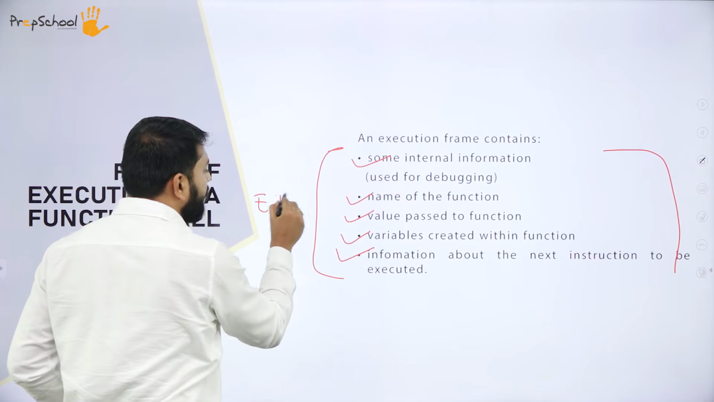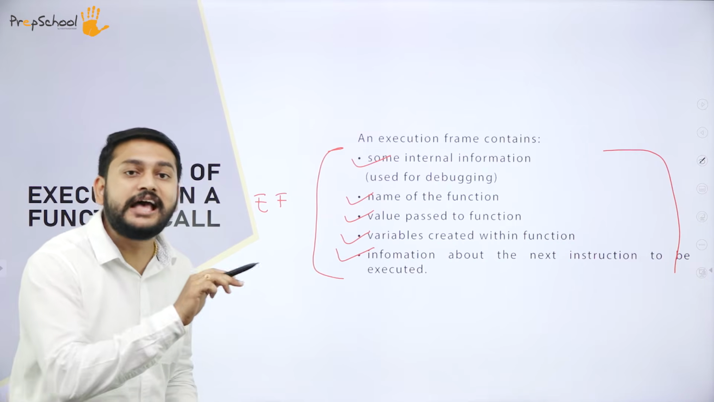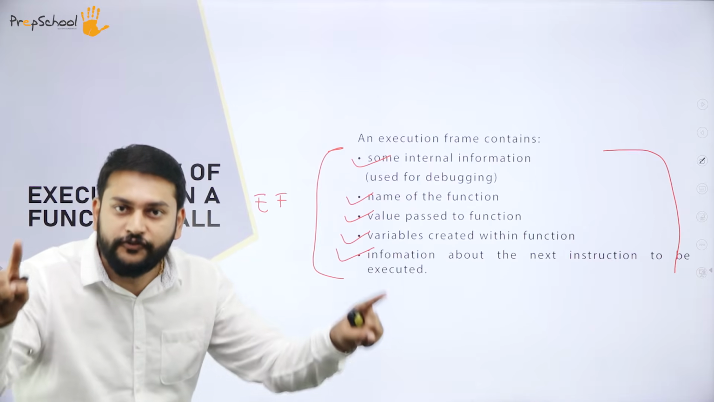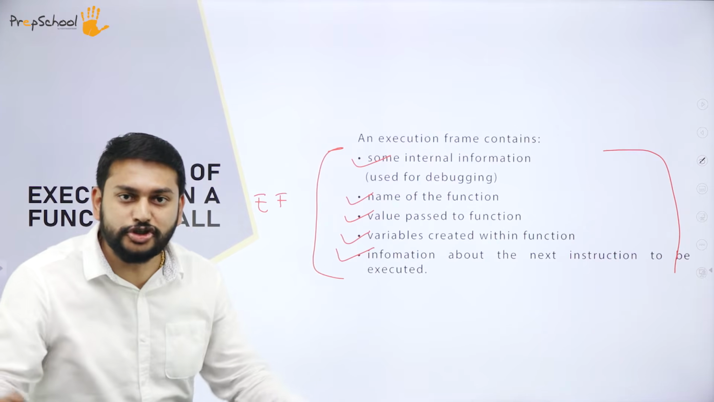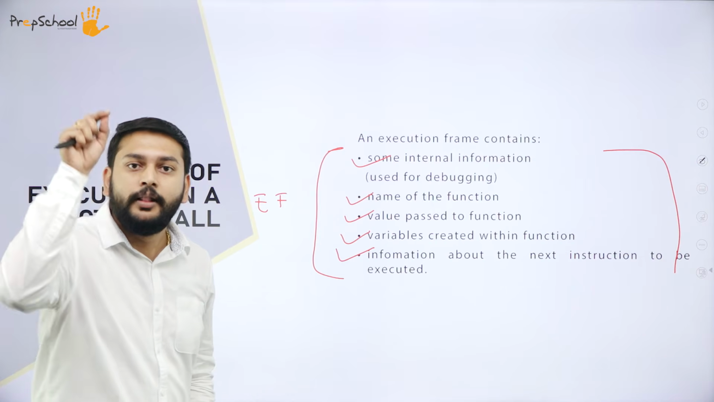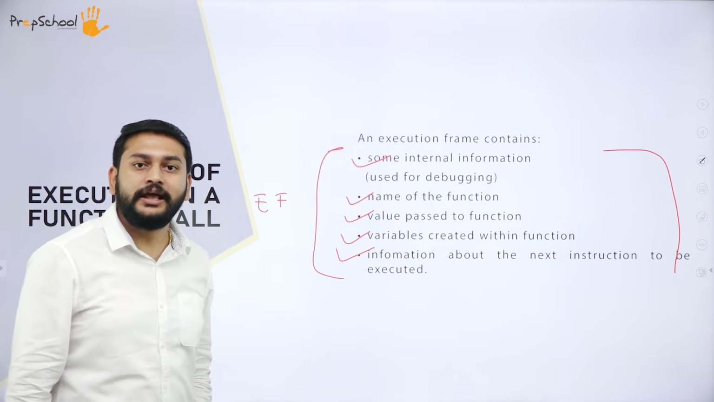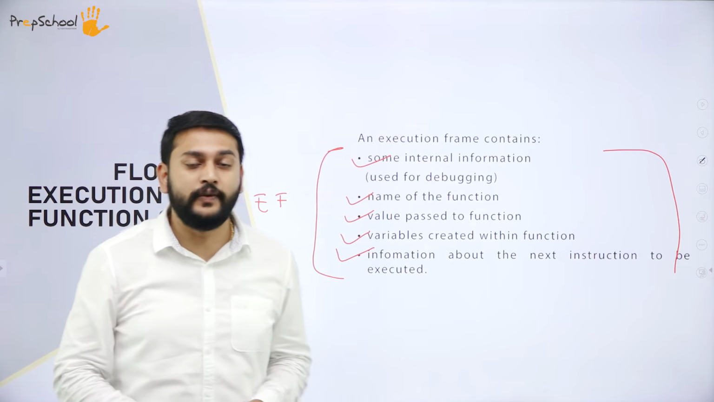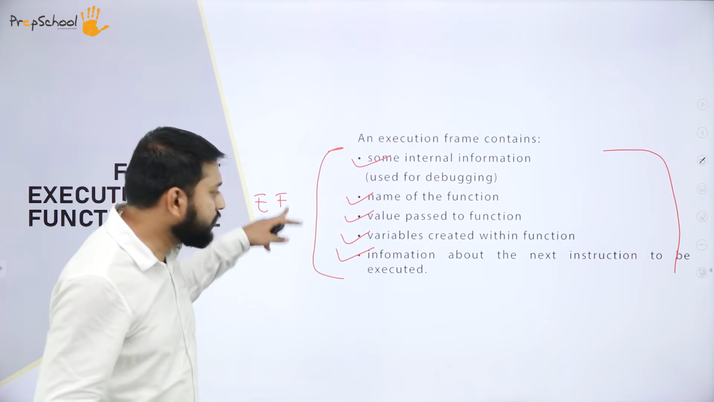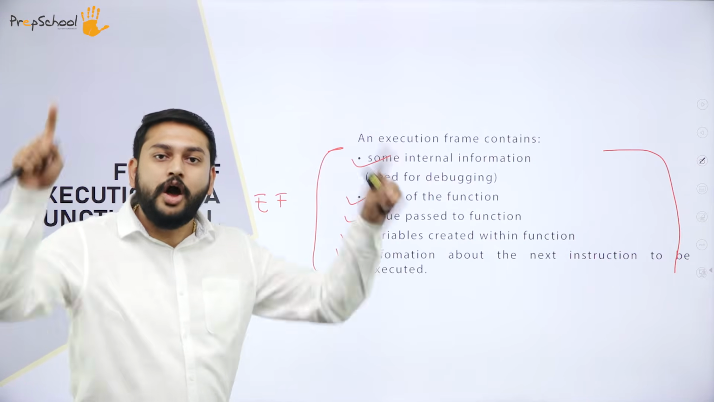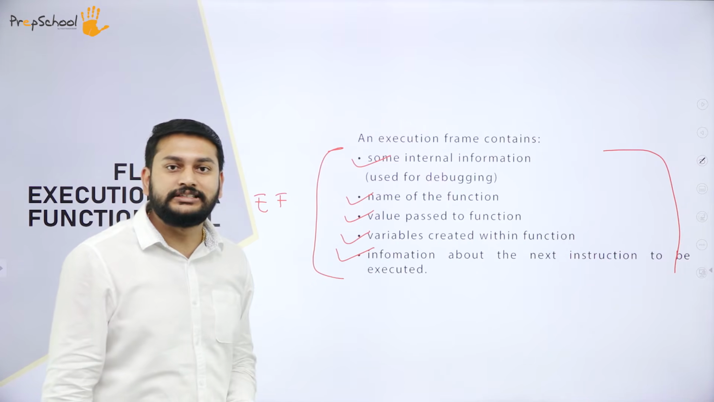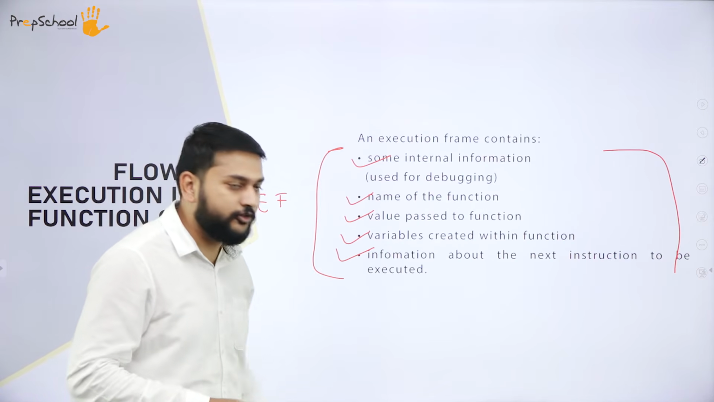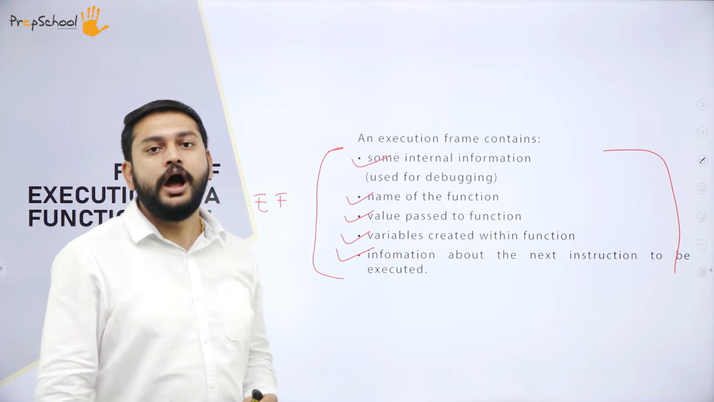When will I create the execution frame? As soon as I encounter the function call. If I encounter the function call, an execution frame will be created. Inside that execution frame, all these things will be placed. Then only my execution of the function will happen. So my dear students, imagine this execution frame is an operation theater. All these things are the requirements for my operation. That is what you need to understand.